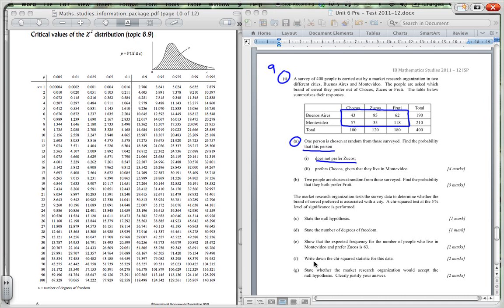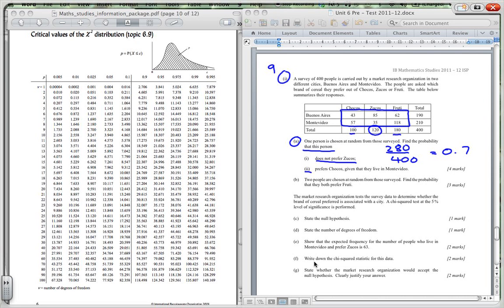Now we can see here that the preference for Zucos is 120, so the preference not for Zucos is going to be these two, 100 and 180. So it's going to be 280 divided by the total of 400. So that is exactly 0.7.